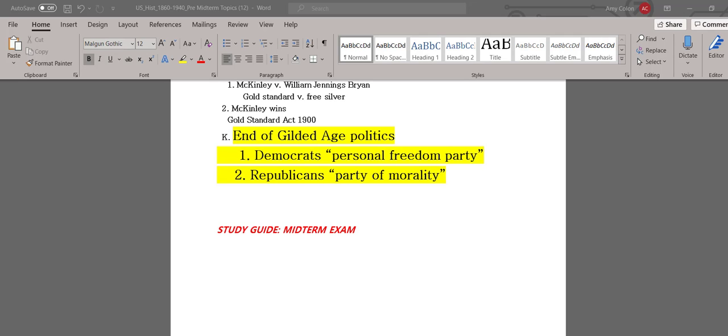I don't have that much more to cover before we get to the midterm exam study guide, which I will be posting soon on Brightspace, and then you will have time to study that before the midterm exam is posted in Brightspace.